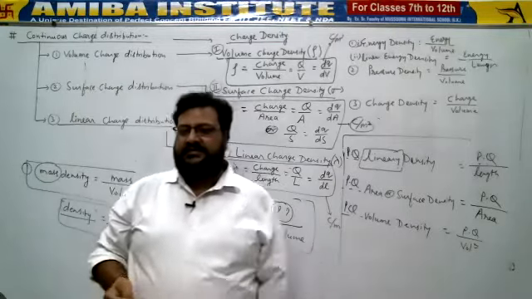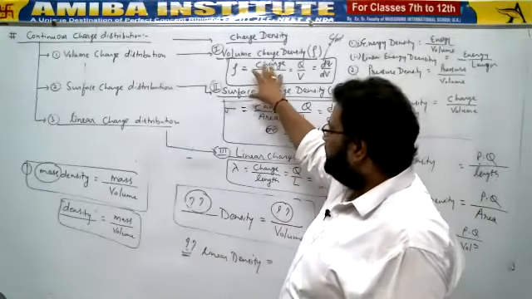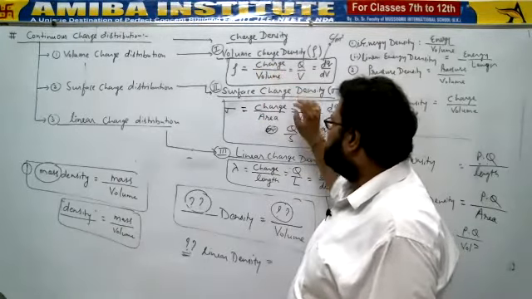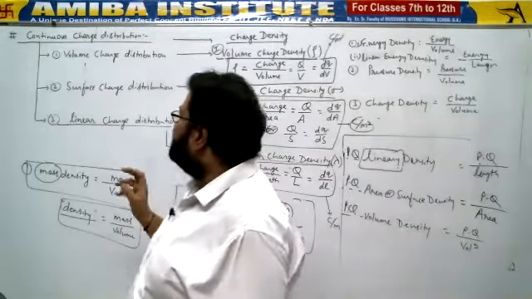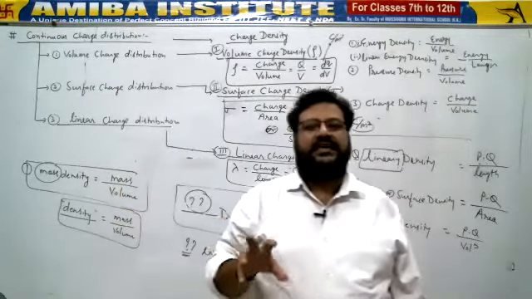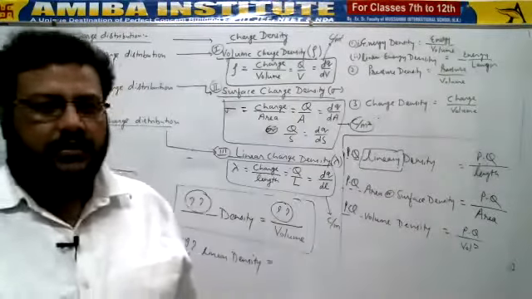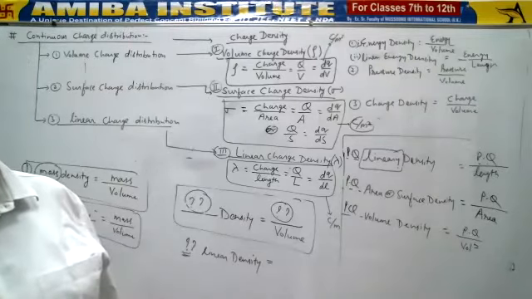Since this charge distribution is made up of scalar quantities only, volume, charge, length, charge densities are generally considered scalar quantities. I guess all of you have understood what I have mentioned here. How many of you understood it properly?